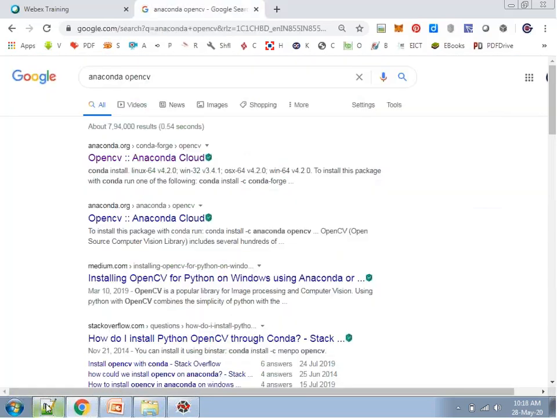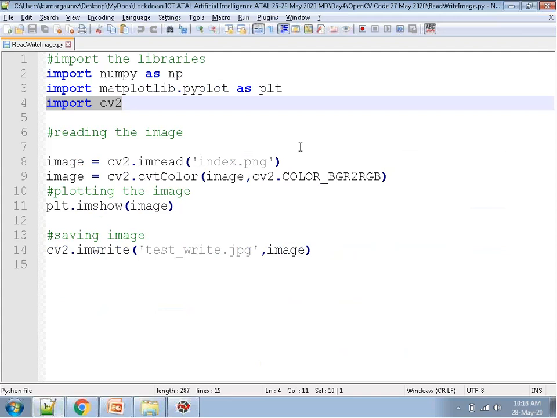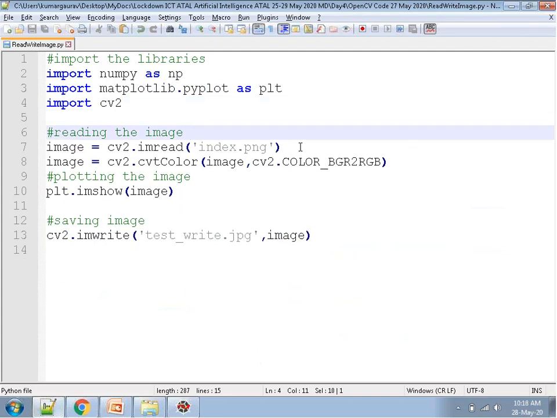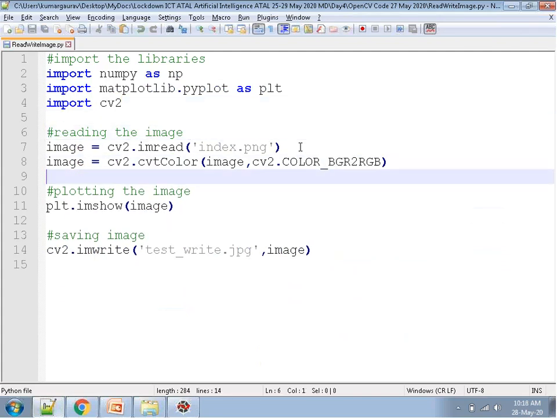Okay. So if we analyze the programming part, what is the standard of coding in this concerned. You can see import cv2, cv2.imread.